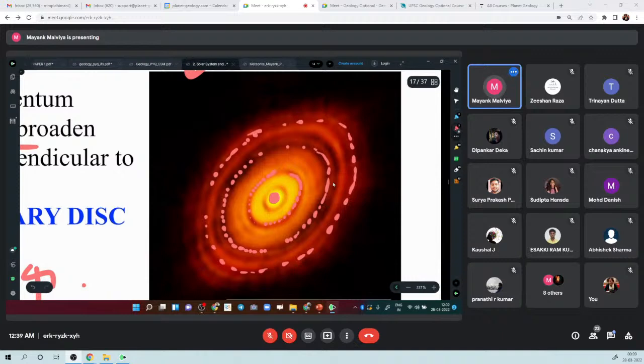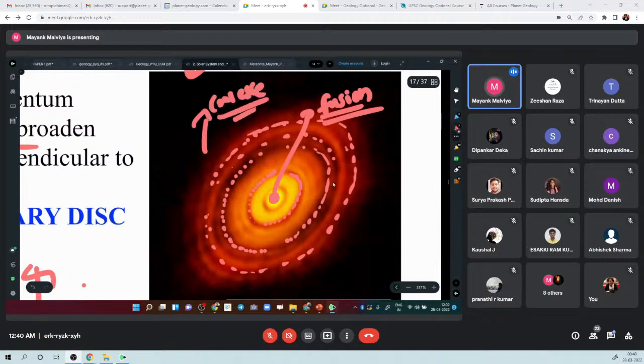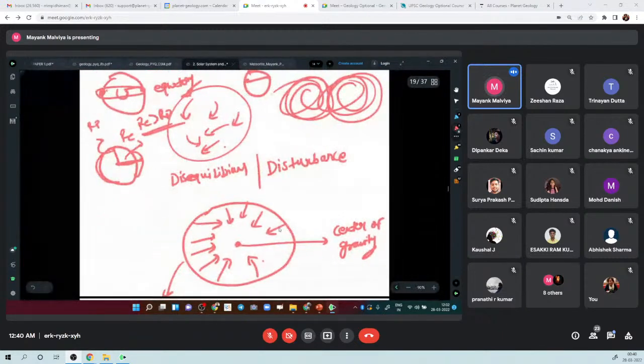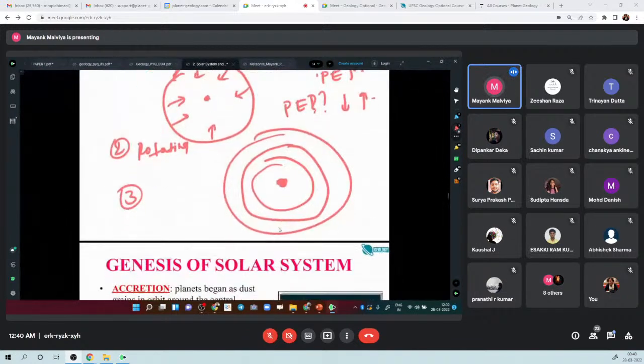In the center of it, fusion is happening. This is the Sun, where the temperature is the highest, and around the Sun, all these dark objects will coalesce and form planets. There are various steps in how this happened. Now, as a summary, this is what we have discussed till now.